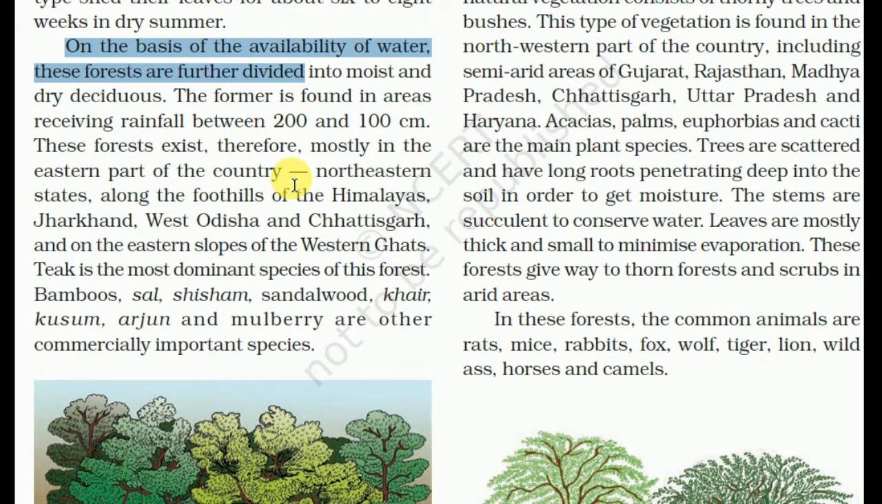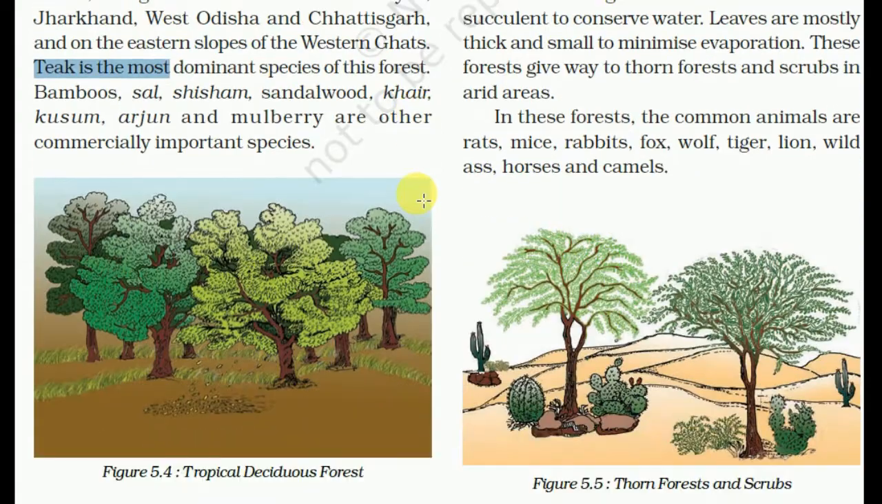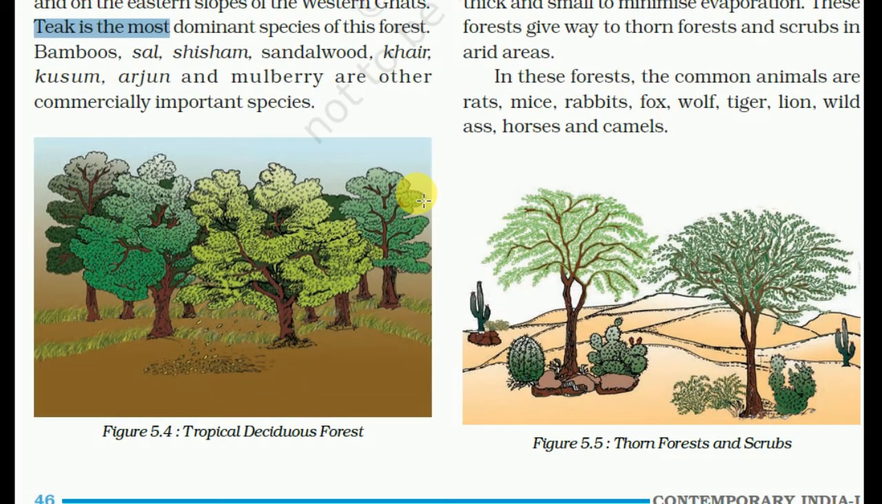Of this forest, teak, bamboo, sal, sesam, sandalwood, hair, kusum, arjun, mulberry and other commercially important species are found in the tropical deciduous forest.